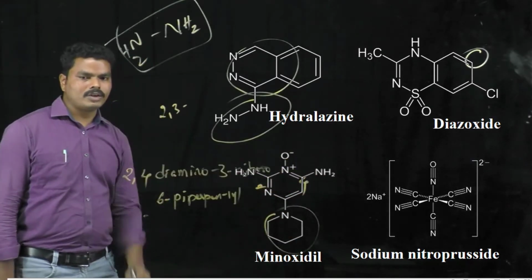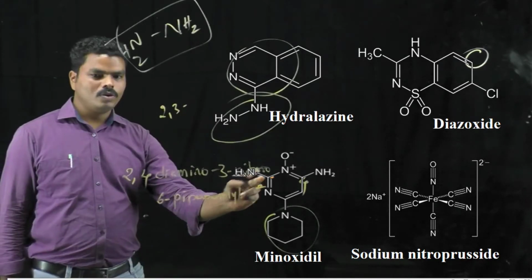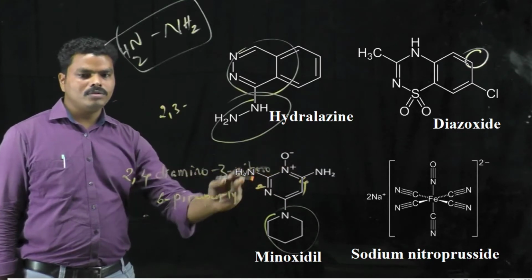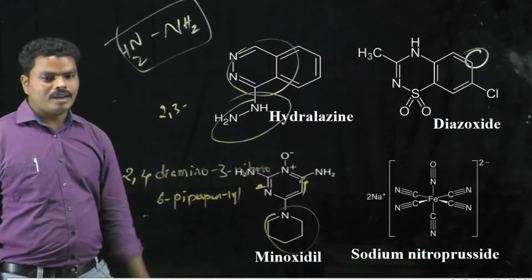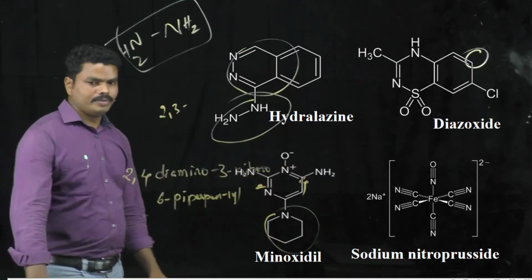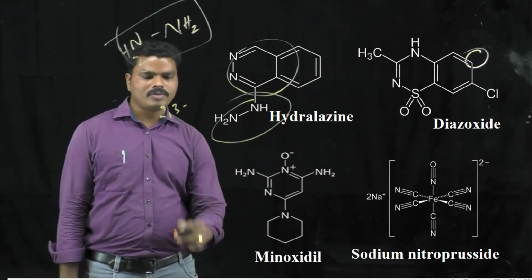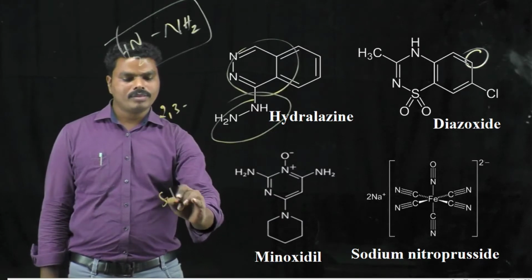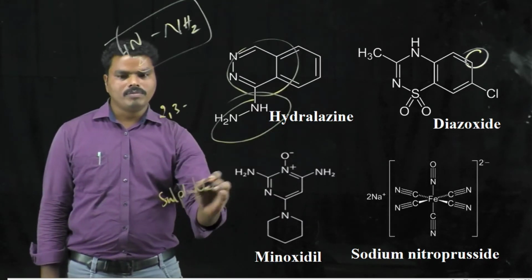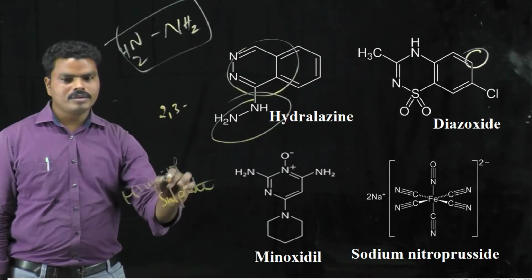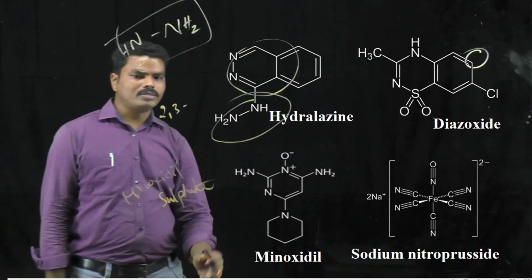So the chemical structure of minoxidil is 2,4-diamino-3-nitroso-6-piperidin-1-yl. That is the structure of minoxidil. Minoxidil is a prodrug. It is converted into its active form, minoxidil sulfate, and only then does it show the pharmacological action.